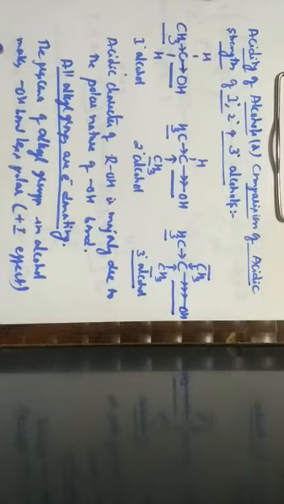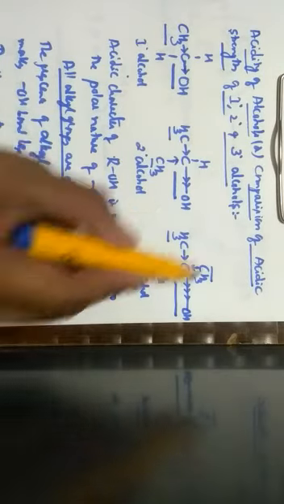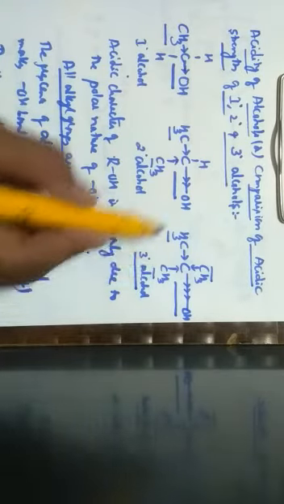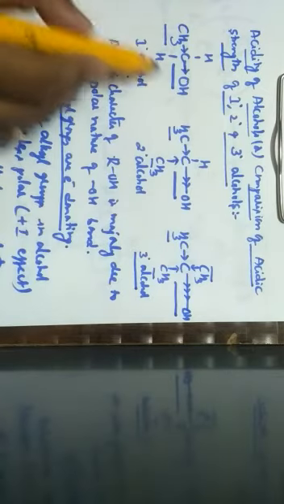The presence of these alkyl groups decreases the acidic strength of alcohols. When the alkyl groups are more in number, the acidic strength is minimum. When the alkyl groups are less in number, the acidic strength is maximum.